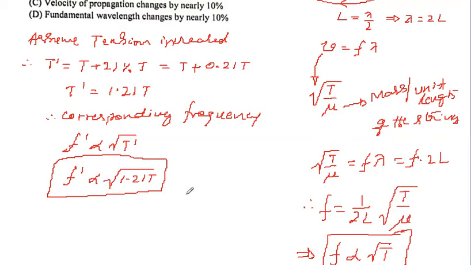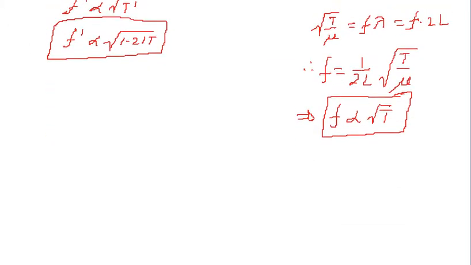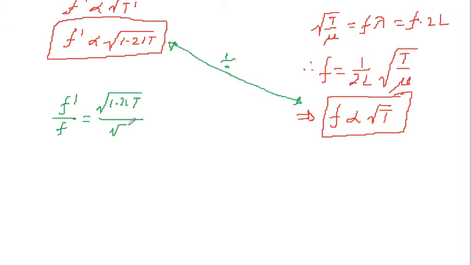Now simply divide these two results. So dividing these two equations, f dash divided by f is equal to root of 1.21 T divided by root T. This is equal to root of 1.21 into root T divided by root T. Definitely these two terms get cancelled, and root of 1.21 is 1.1. So which implies f dash is equal to 1.1 f.